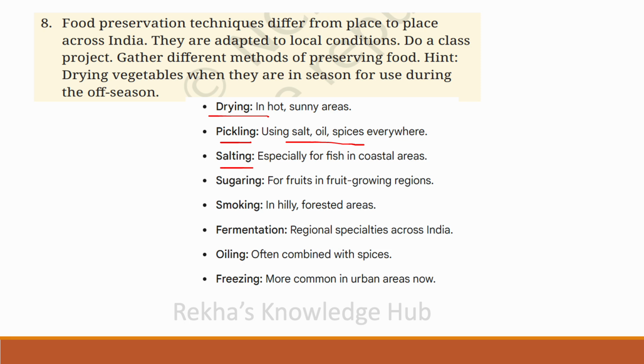Then salting, especially for fish in coastal areas. Then sugaring for fruits in fruit growing regions. Then smoking in hilly forested areas. Then fermentation, regional specialities across India. Then oiling, often combined with spices. Then freezing, more common in urban areas now.